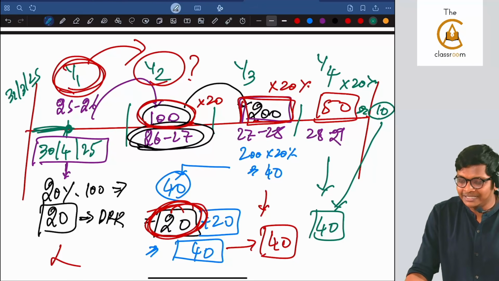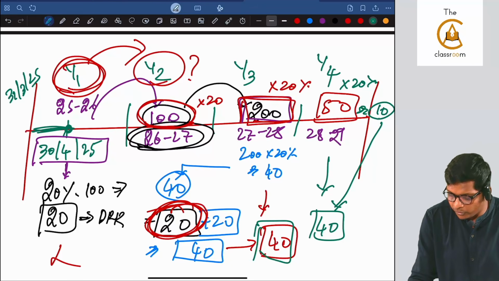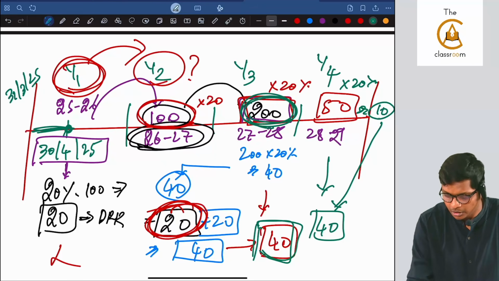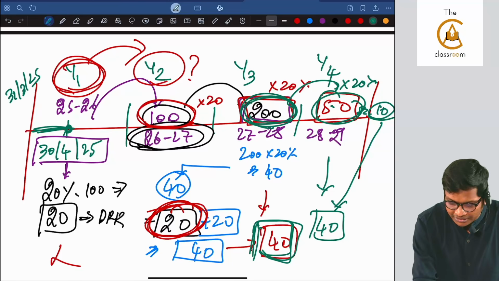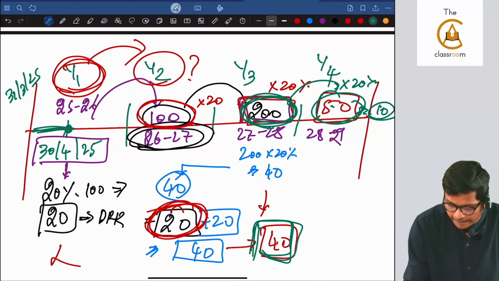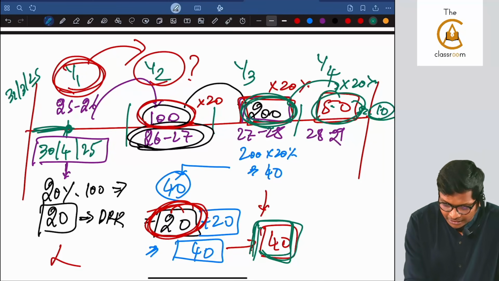40 is already there. It is sufficient. 40 is already here. I'm in year 3. 40 is already there because I need only 50 into 20, which is 10, but 40 is already there, guys, not this 40. See, I'm in year 3 now. Let me again do it for you guys. I am now in year 3.